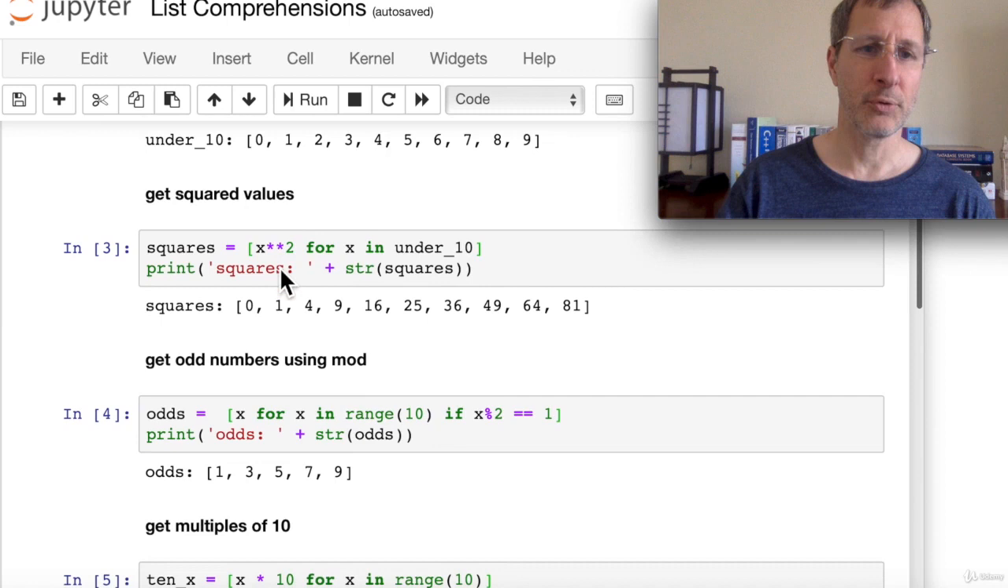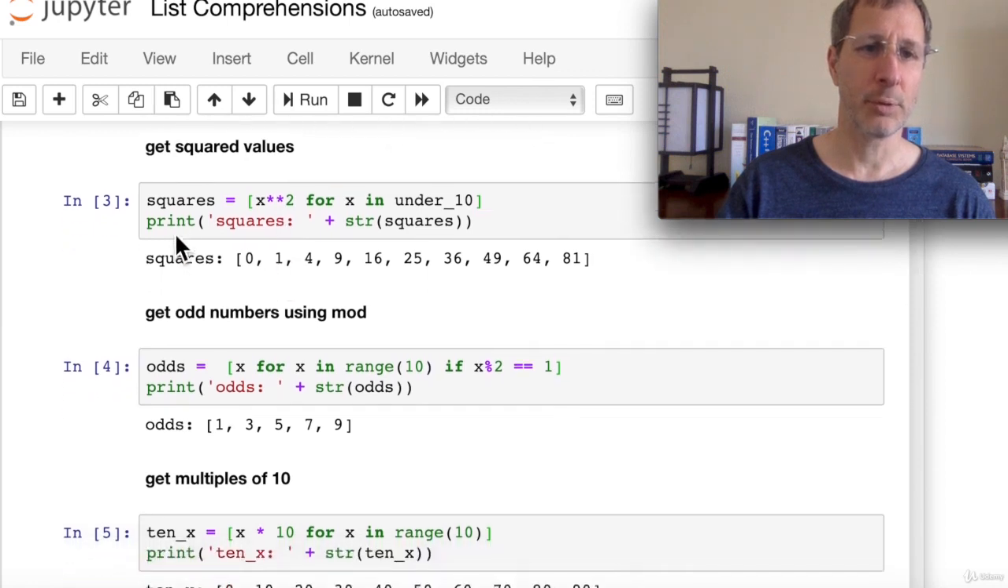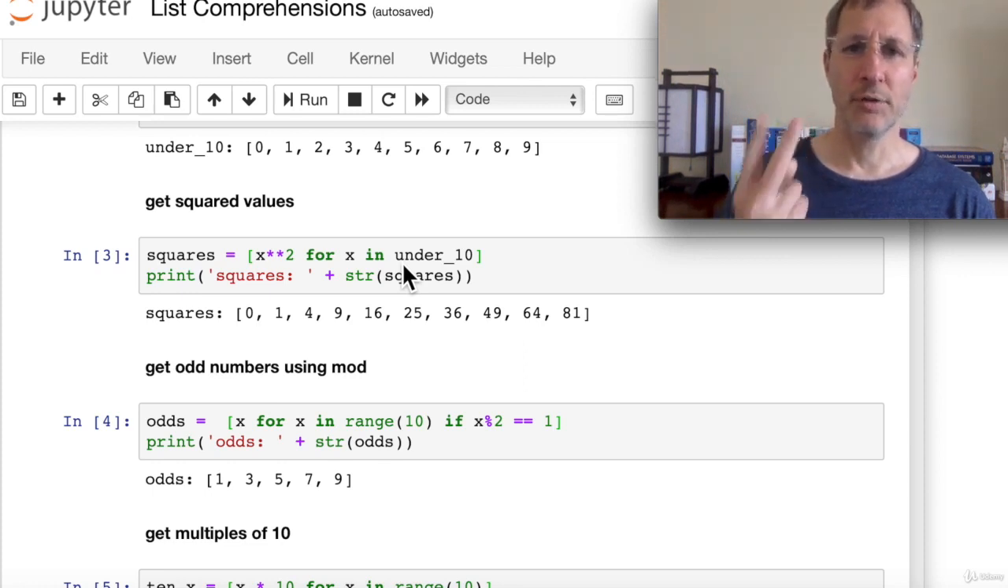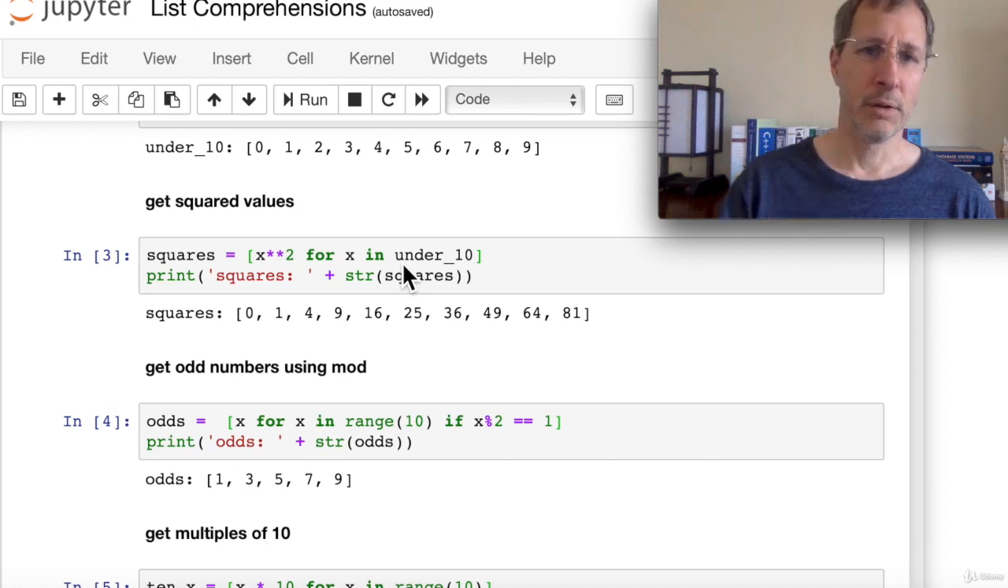Now let's look at some of the other more crazy stuff that you can do with list comprehensions. We could get all the squares if we want. I told you we could apply a transformation to the x if we want. So here we declare our variable as x as we iterate through under 10, which is this list we just created. Okay, so we don't necessarily have to use the range function. We can use any sequence here, which means we could use a list, a tuple, a set, or even a string, or a range function.